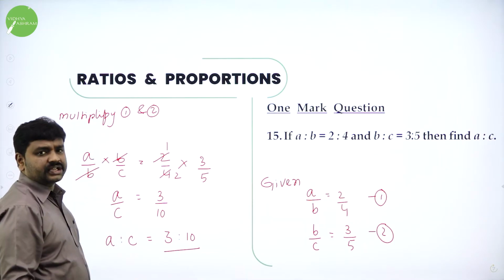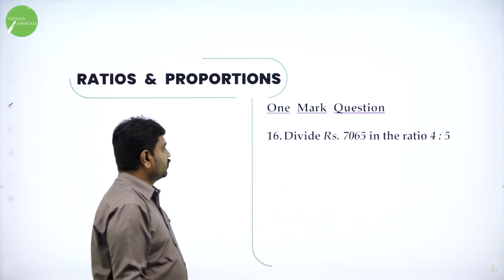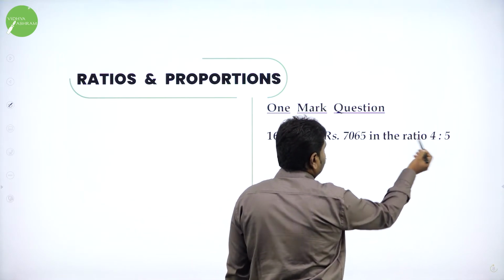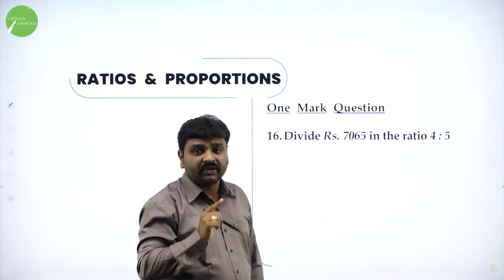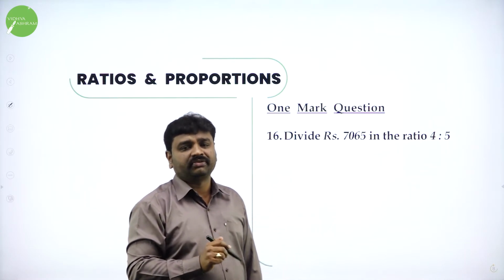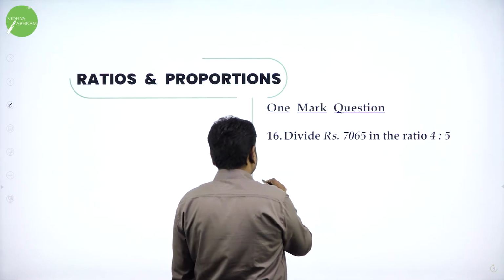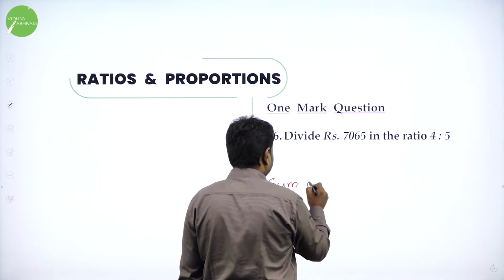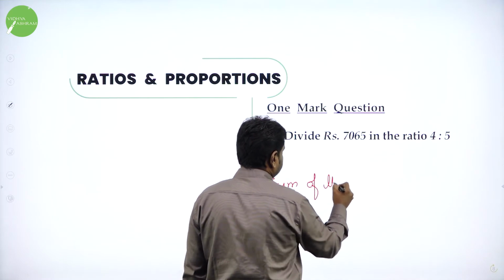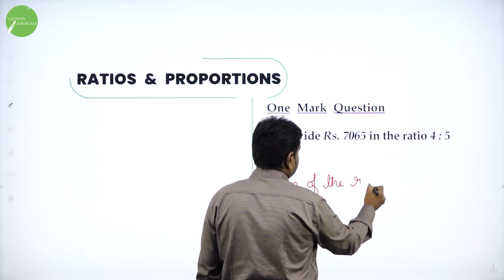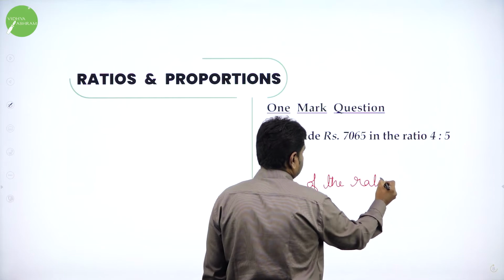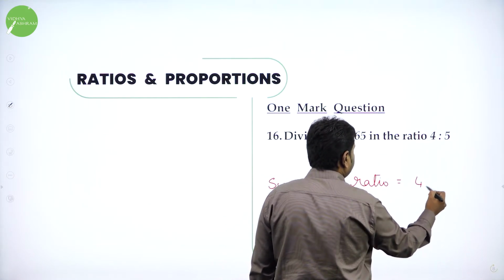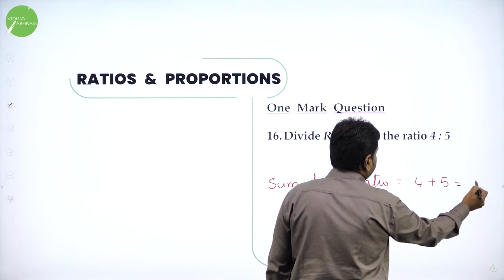The answer is 3:10. Further, divide rupees 7,065 in the ratio 4:5. If you want to divide, the very important thing is first you should find the sum of the ratio. What is the sum of the ratio? 4:5 means add 4 and 5. If you add 4 and 5, you get 9.